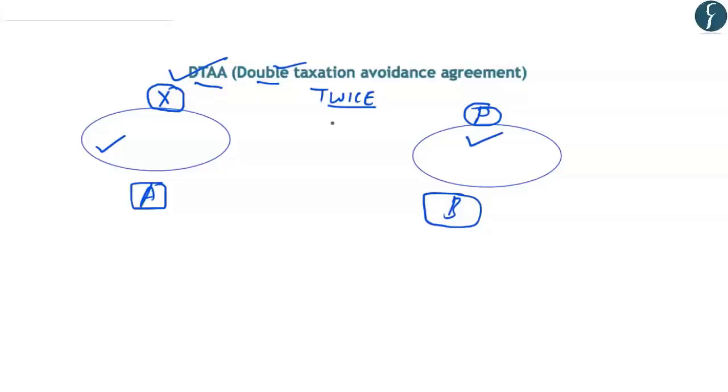As we have seen in this example, company X during normal circumstances will be taxed twice in both the countries. However, if there is a double taxation agreement between country A and B, company X will not have to pay the taxation twice and will only have to pay the tax once. So either company X will pay the tax in country B or in country A.